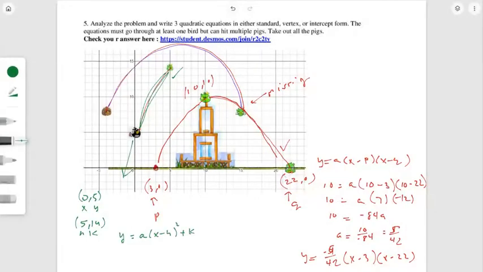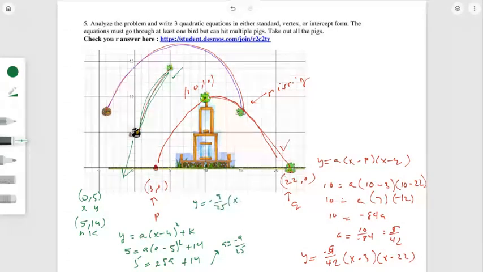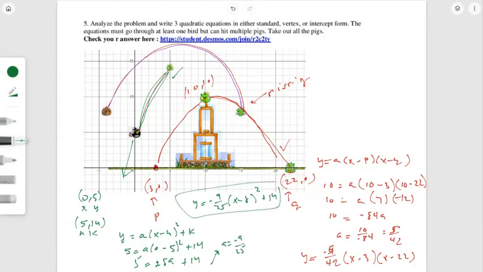Okay, so plug in my random points. There you go. I'm going to have 25a plus 14 equals 5. And I'm going to solve for the a. So when I solve for the a, I'm going to get that a is negative 9 over 25. And then we're going to rewrite it. y equals negative 9 over 25 times (x minus 5) squared plus 14. And that will be this one.